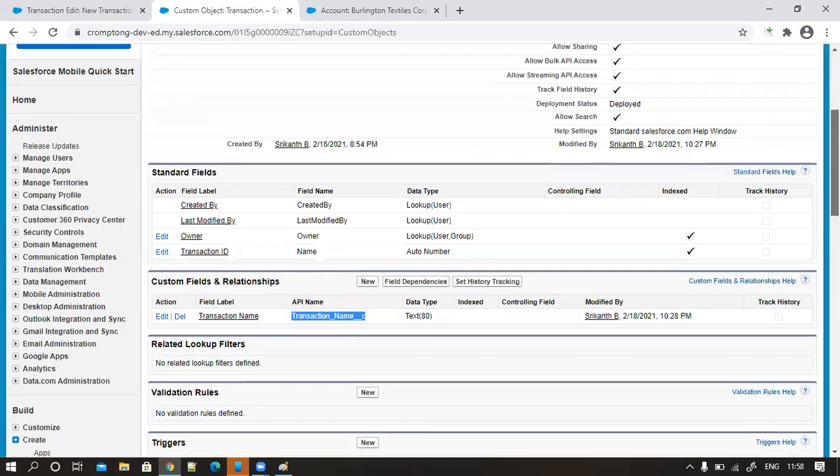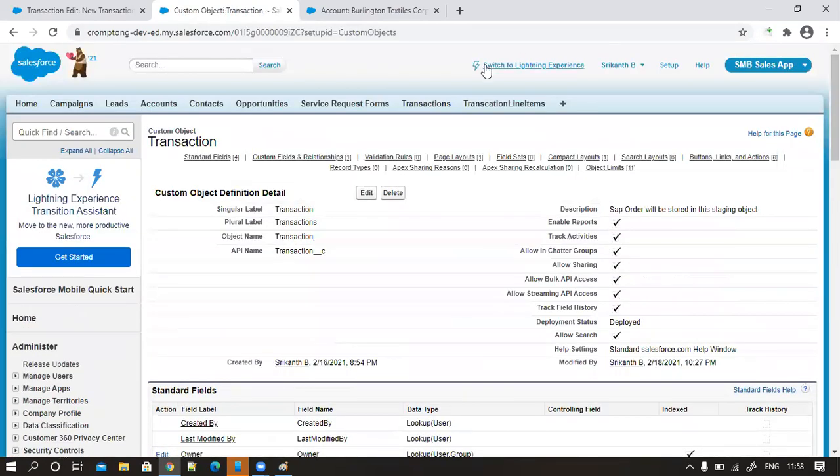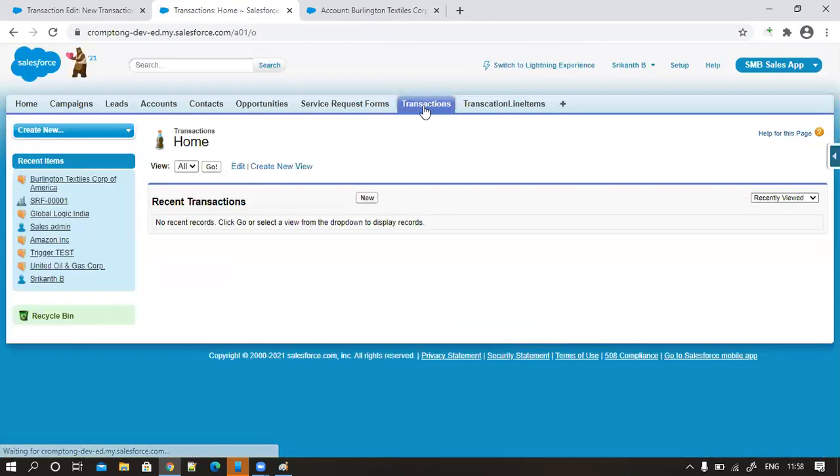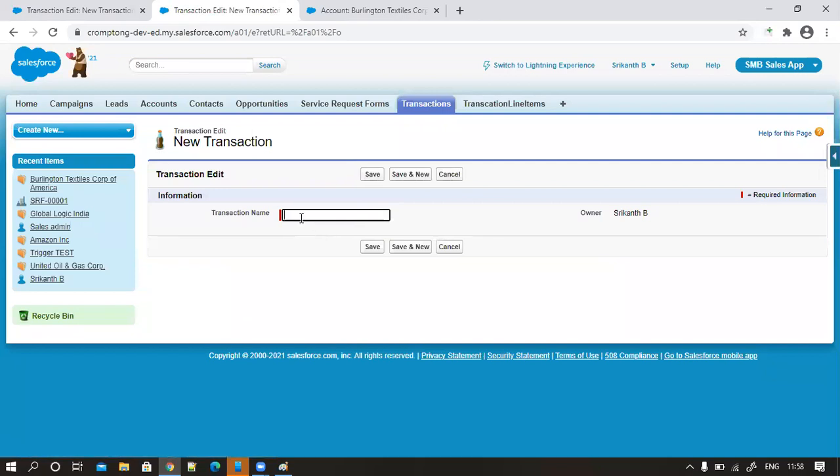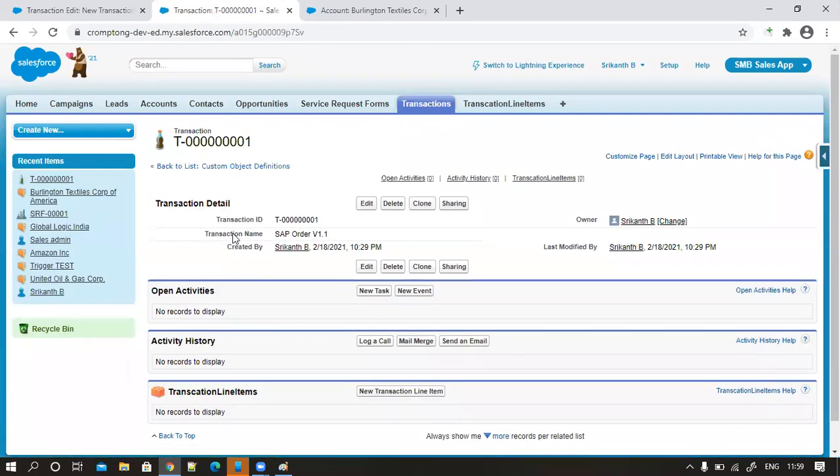Okay. When I go and open my transaction, click on new. Here I can give the transaction name. I'm just giving SAP order V1.1, something, whatever it may be, the details I gave. Click on save. These are the transaction details I gave.